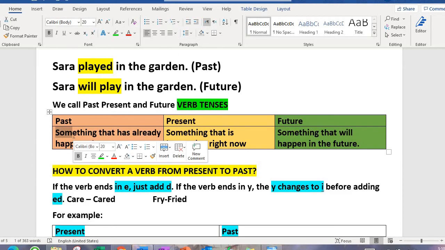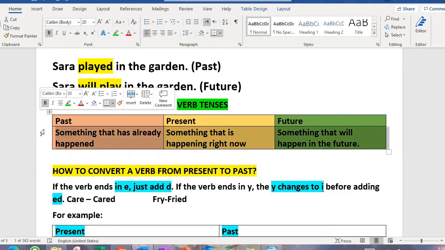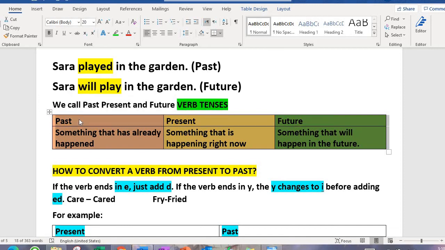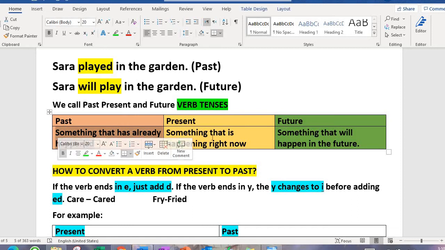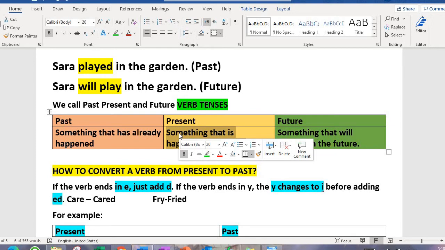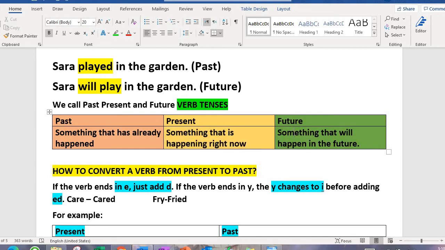Let's revise what we have studied up until now. So in past tense, what happens? We talk about things that have already happened. In present tense, we talk about something that is happening right now in this moment. For future, we talk about some things that will happen in the future that have not happened yet and are going to happen. Now, the important part is how to convert a verb from present to past. How do you do this?